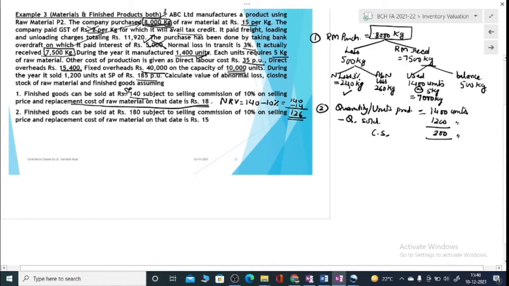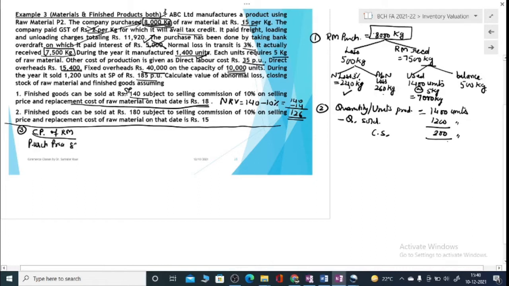We know the quantity of raw materials left with us. We know the quantity of closing stock left with us. So starting with the pricing of the inventories, let us start with the pricing of raw materials. Let us first calculate the cost price of raw materials. This includes the purchase price.